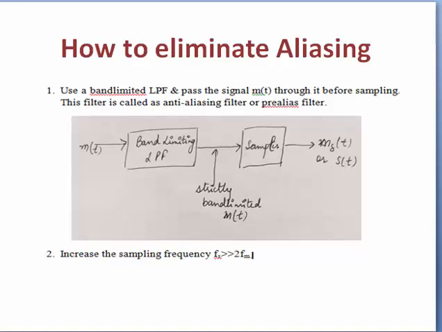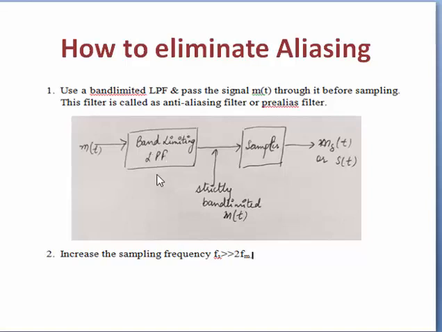Now the next question arises: how to eliminate aliasing. First, use a band limiting low pass filter and pass the message signal m of t through it before sampling. Suppose we have a message signal m of t, that is the input signal, and we pass it into a band limiting low pass filter. Band limited means the signal is bounded, suppose from minus omega m to omega m, as we discussed in our sampling theorem lecture.